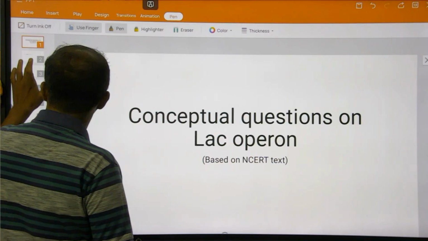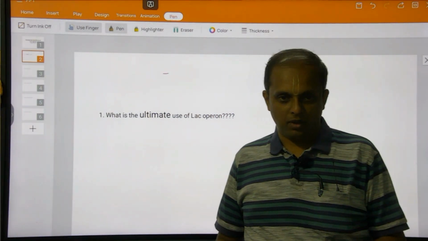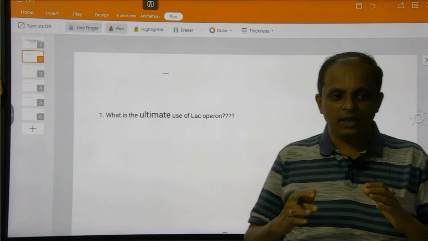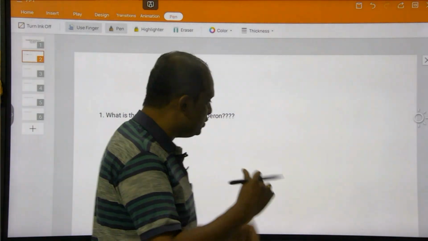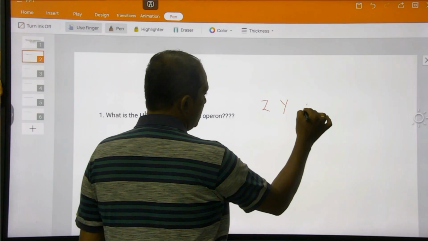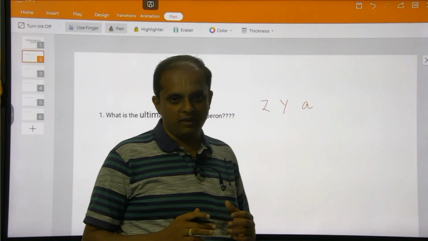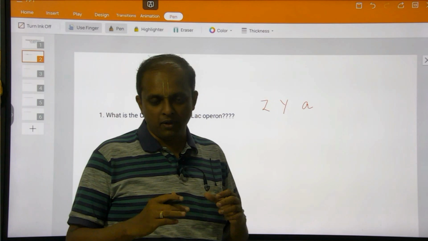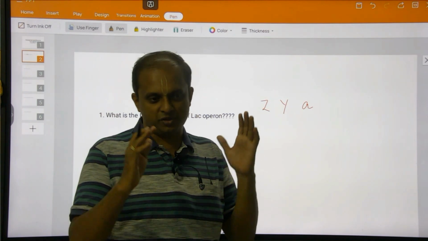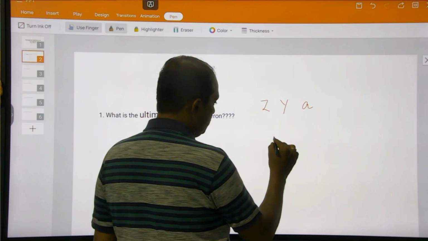So the first question here is, what is the ultimate use of Lac Operon? You know that Lac Operon is mainly meant for regulation of three genes: Z gene, Y gene, A gene. These three genes are going to code for the respective enzymes that are required for the metabolism of lactose. Now the question is, what is lactose?